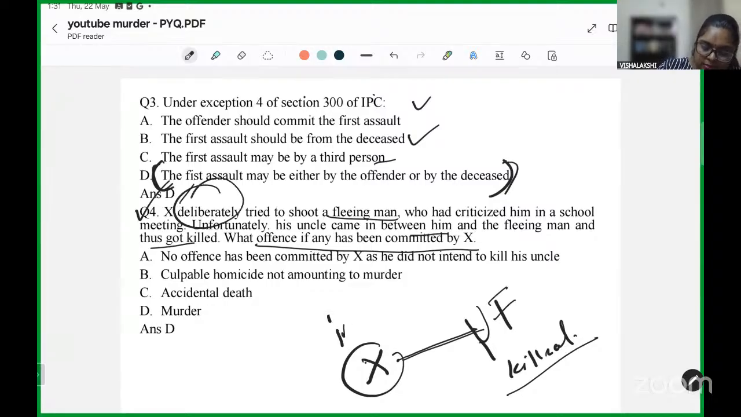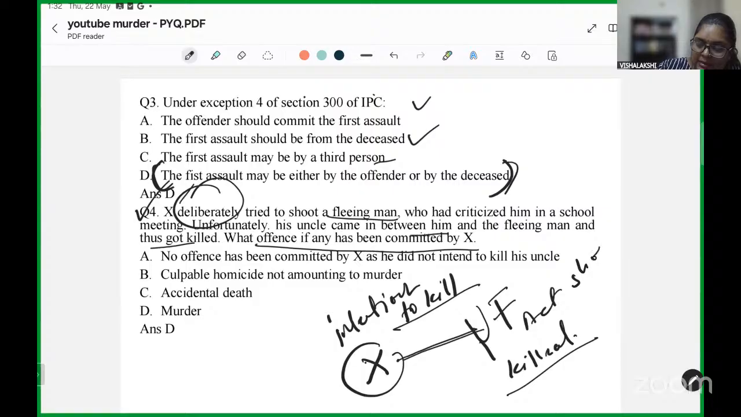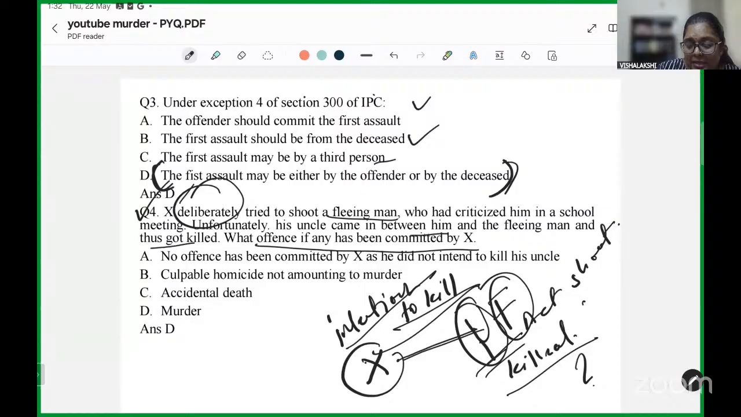The intention to kill or to cause an injury is there. That act of shooting also has taken place, right? The only problem is, instead of the fleeing person, it is the uncle who has been shot. The question is, since the mental element as well as the act as well as the outcome of death is there, does the liability of X remain the same?